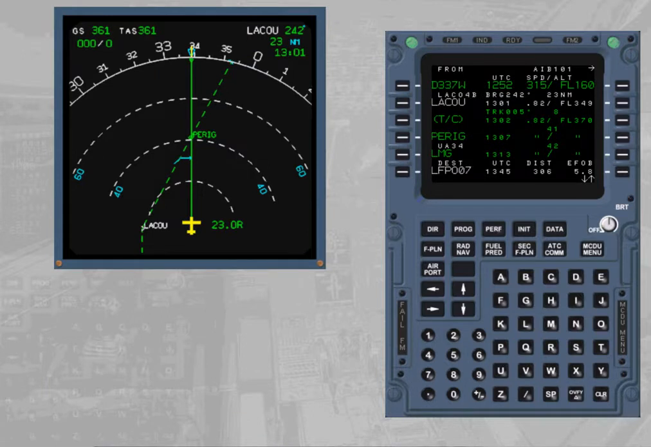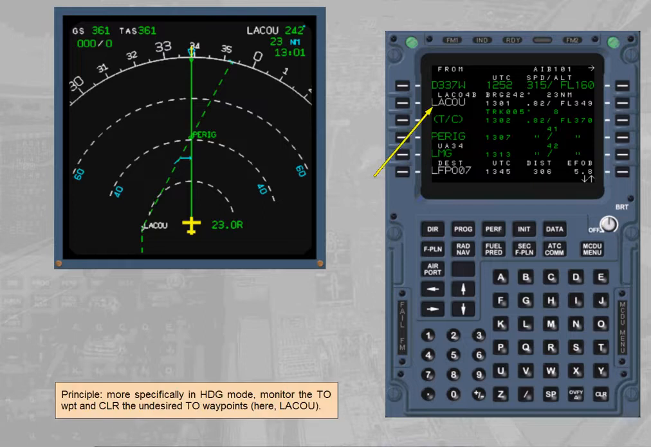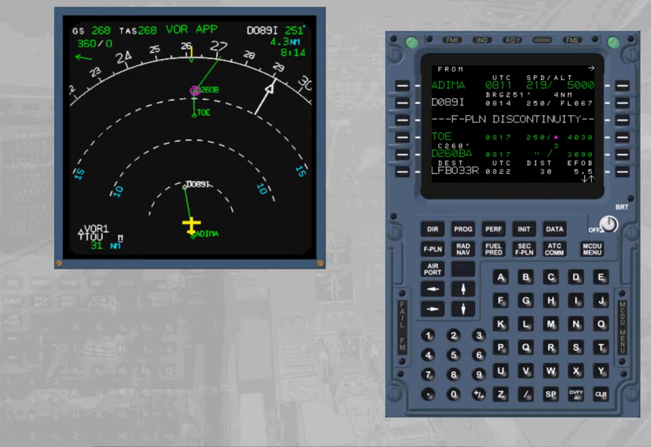Principle: more specifically in heading mode, monitor the TO waypoint and clear the undesired TO waypoints, here LACU. Rule 3. Keep a flight plan discontinuity only when desired, for example when radar vectoring is expected.